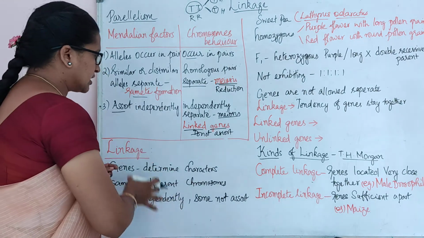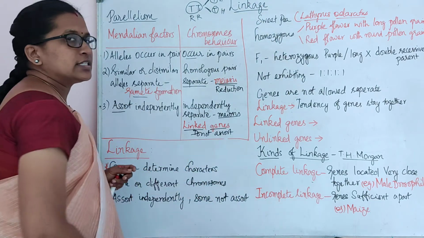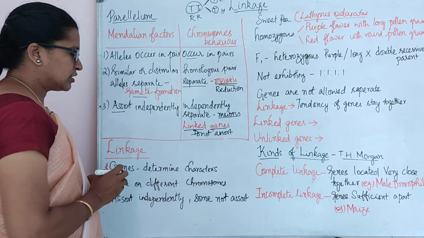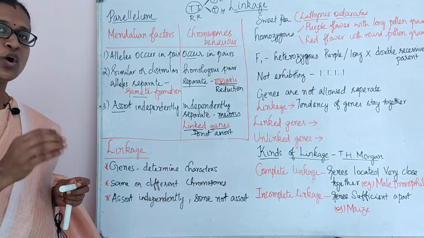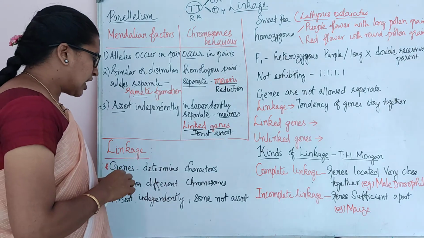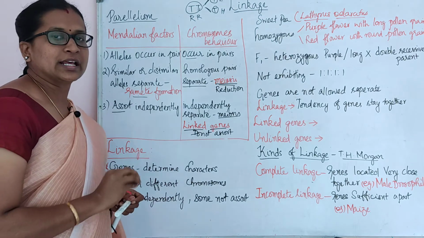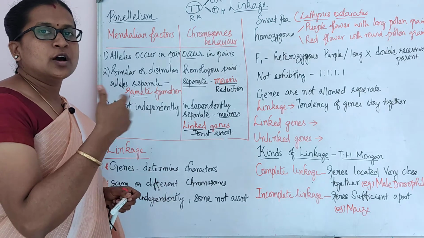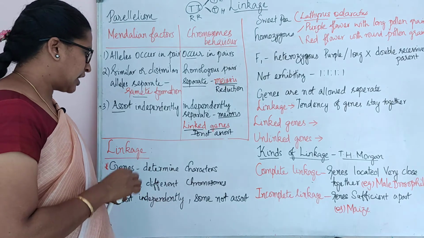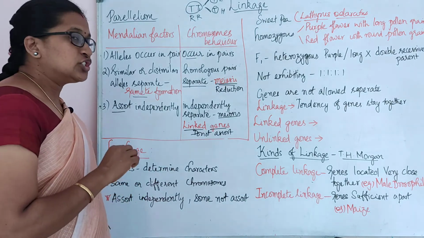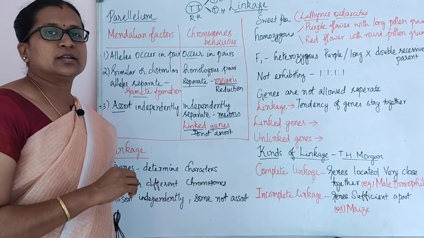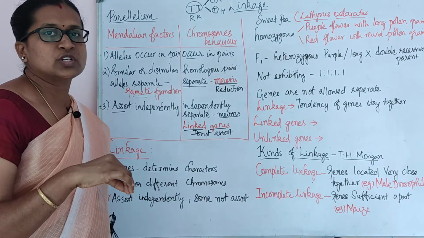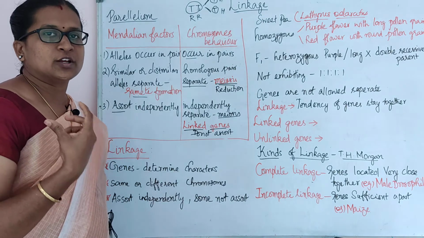So what is this linkage? We are going to see today. First, we all know that genes determine characters. The genes are the things which determine our particular characters. Another thing is that genes will be present in the same chromosome or in different chromosomes according to the particular organism.